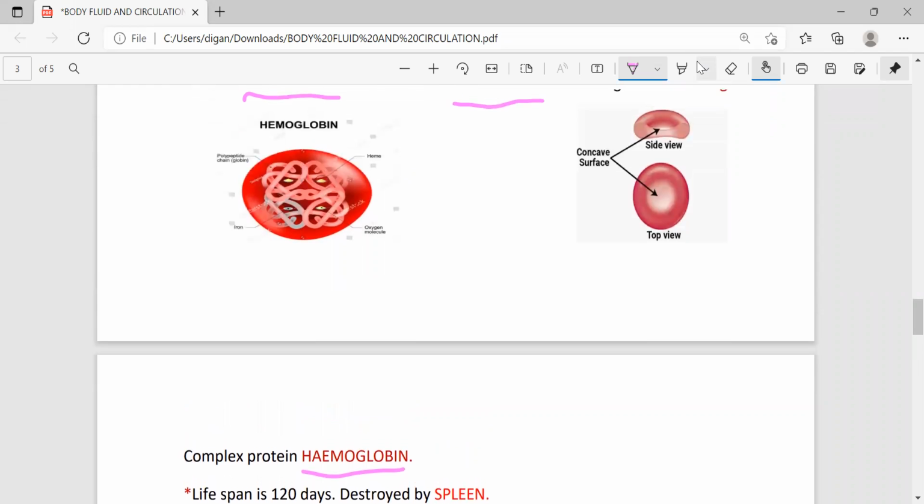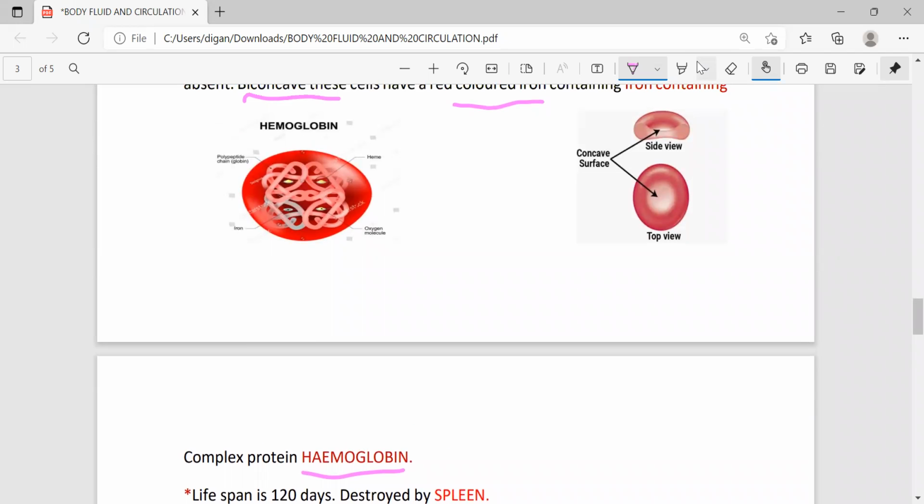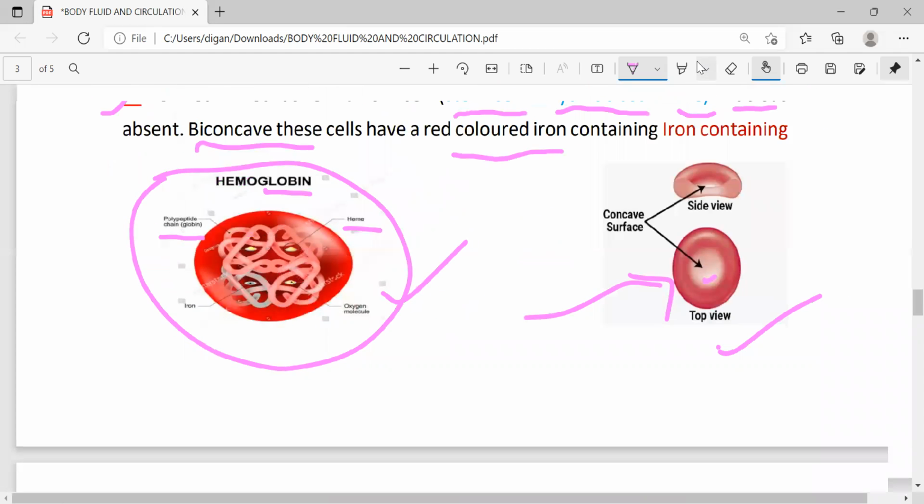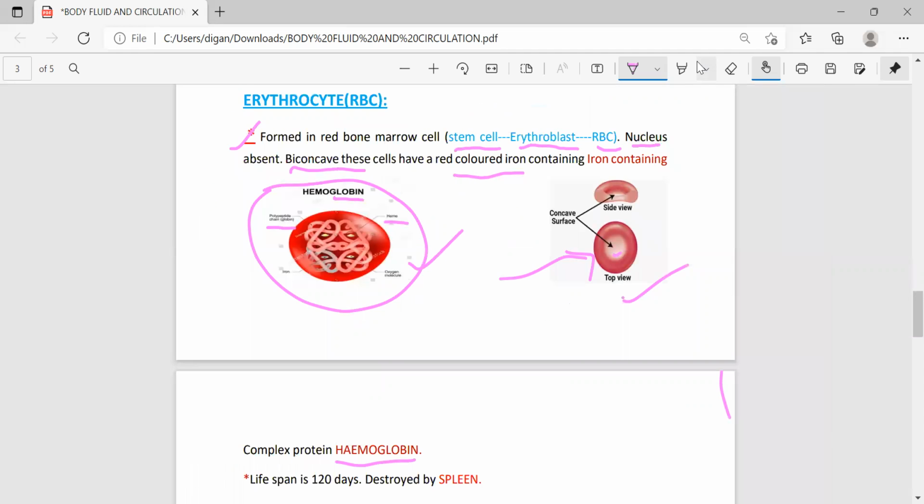So this is the structure of RBC. They have no nucleus and are biconcave in nature, and this is the structure of hemoglobin. Due to the presence of hemoglobin, the RBC looks red in color. Hemoglobin means, heme means iron, and globin means protein. In this structure, this is the iron compound, and globin means polypeptide chains, means protein. So this is the enlarged structure of hemoglobin. Now come to the next point.